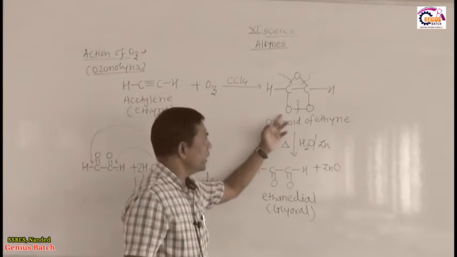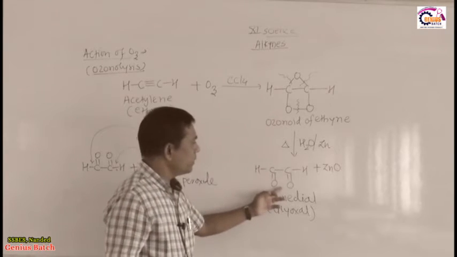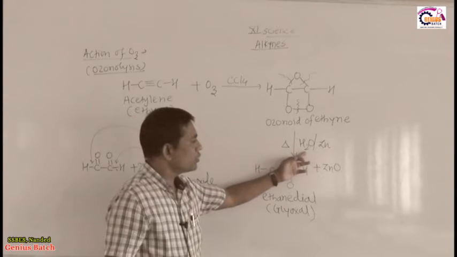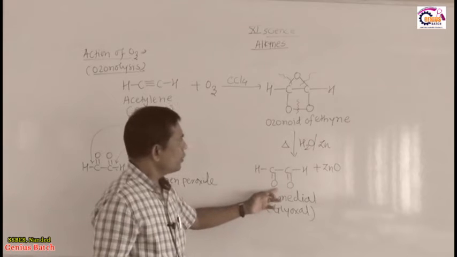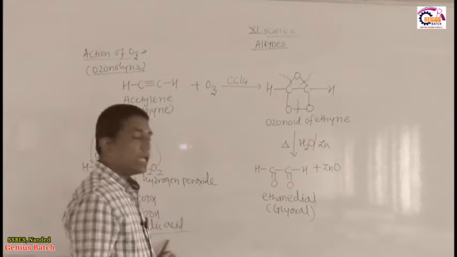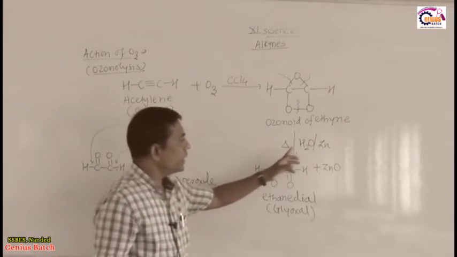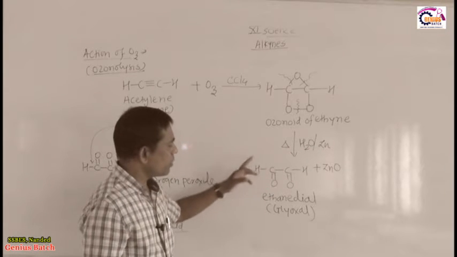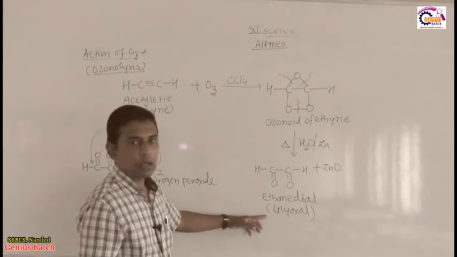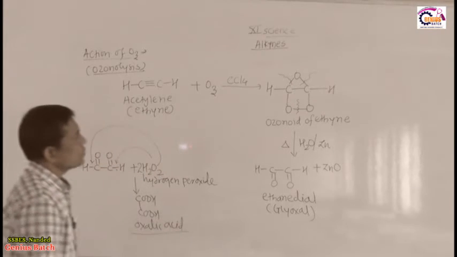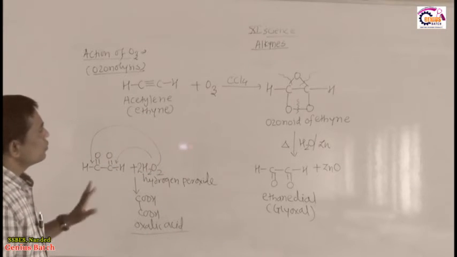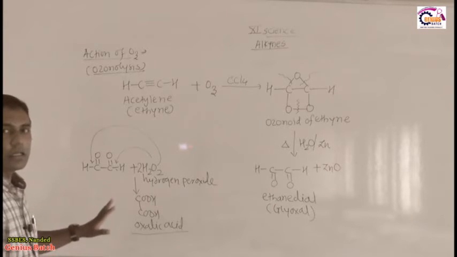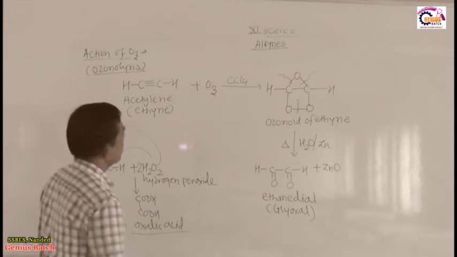Here they keep the A and here they keep the B, and on the arrow they only mention H2O. At that time your B must be oxalic acid. If they write zinc on the arrow, then your B product, or second product, must be glyoxal. So, this is the importance of this ozonolysis reaction, and that same question was already asked in the NEET examination.